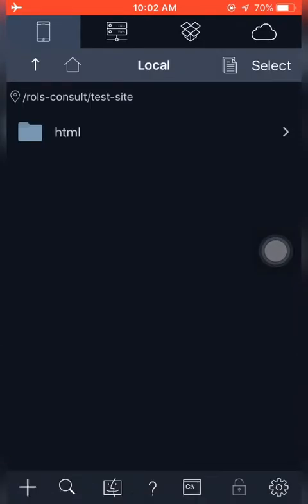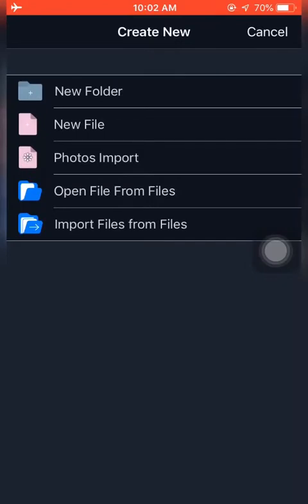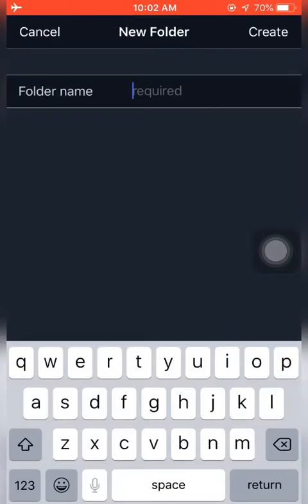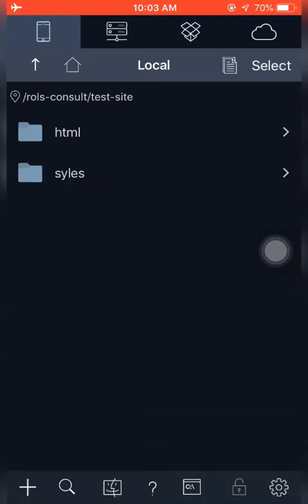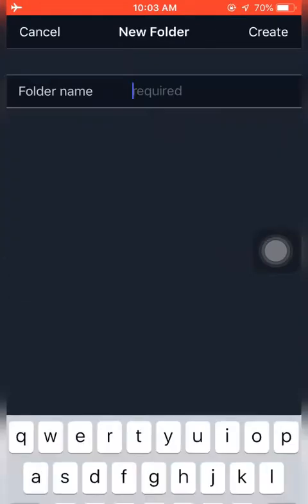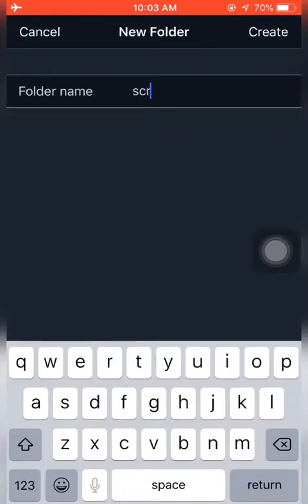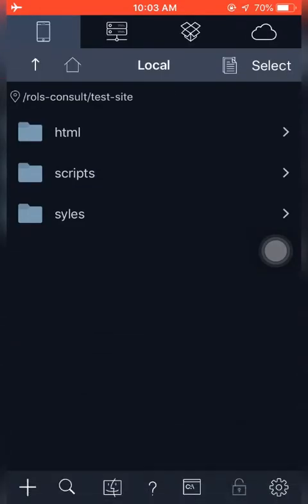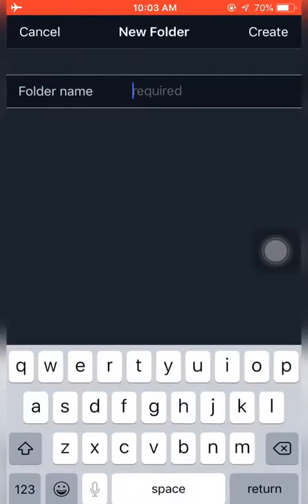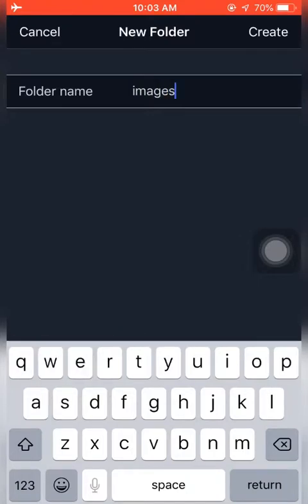We'll create another folder. Let's come to the bottom left corner. I have plus. I click on that. I have new folder again. So this one, we are going to call it styles. I will create another folder. We are going to call it scripts. Great. We have another folder. We will call it images, where our images files will be.